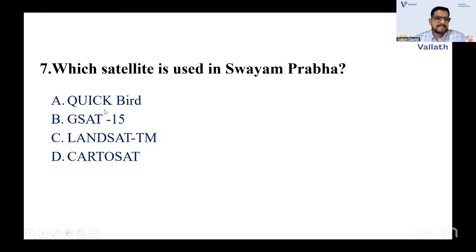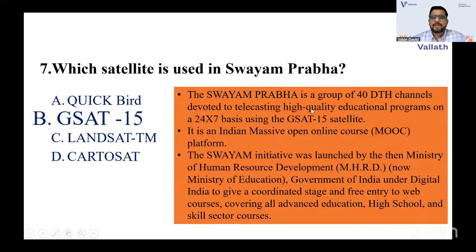Is it QuickBird? Is it GSAT 15? Is it Landsat TM? Is it Cartosat? It's very easy. The option is B, GSAT 15. Yeah, very good. Everybody is having the answers in the chat box. It is a group of 40 DTH channels. I have some extra knowledge for you: it is devoted to telecasting high quality educational programs on a 24/7 basis using GSAT 15.